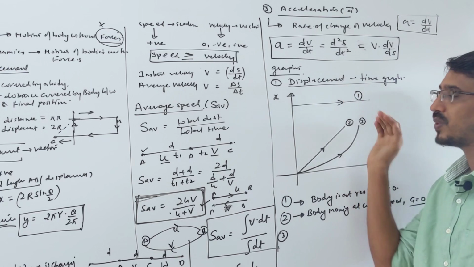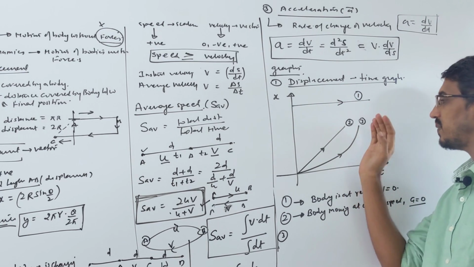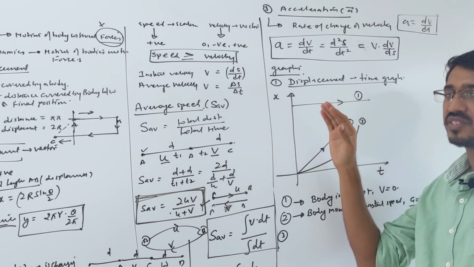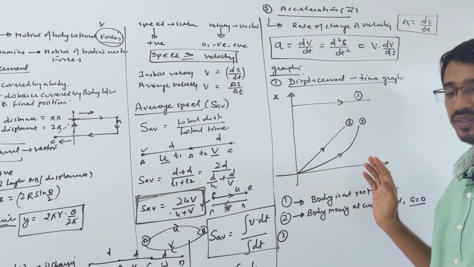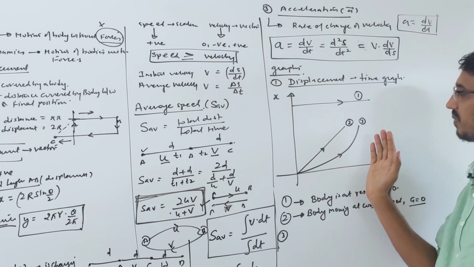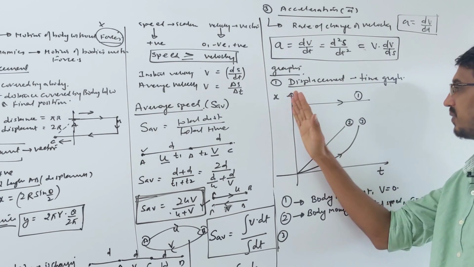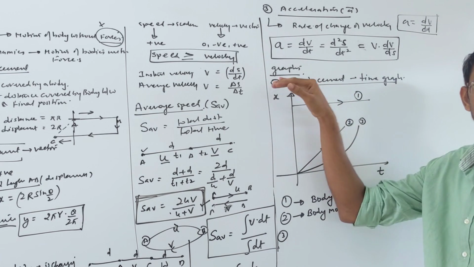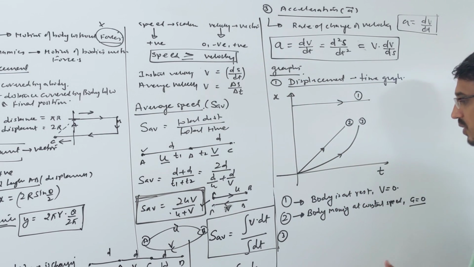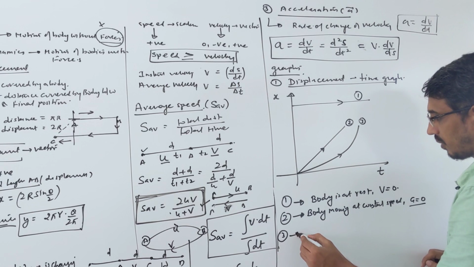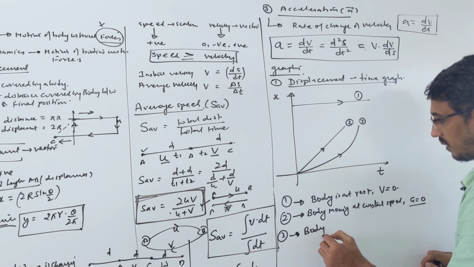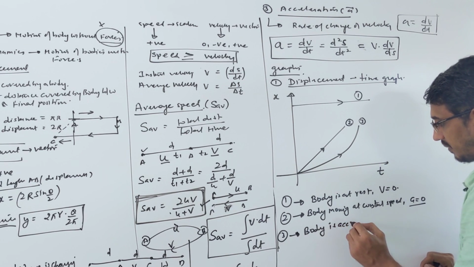The graph is bending towards x, correct? With time, x is increasing faster than time. Yes, x is increasing faster, the curve is bending towards the x side. What happens to the slope? It is increasing, correct? So how do you say here, the body is accelerating, correct?